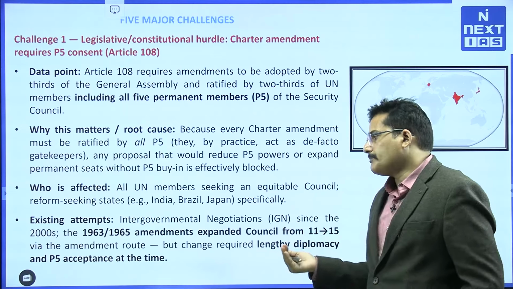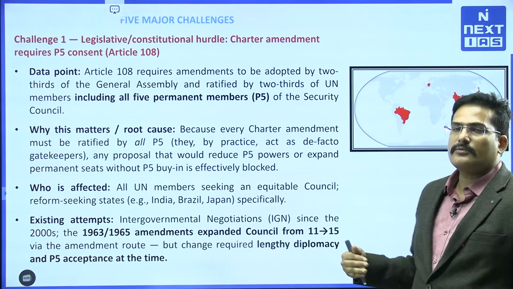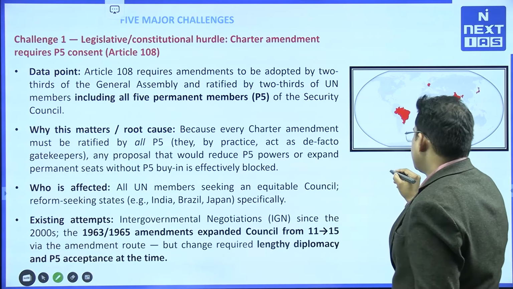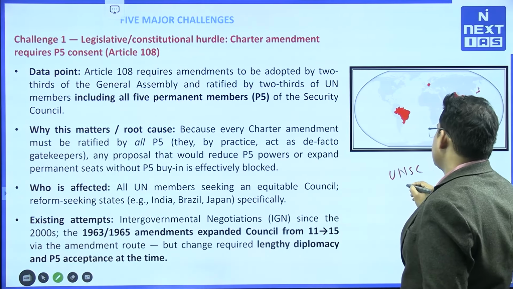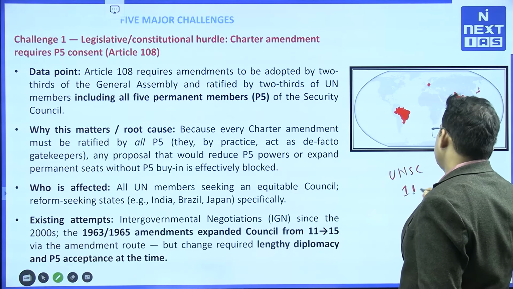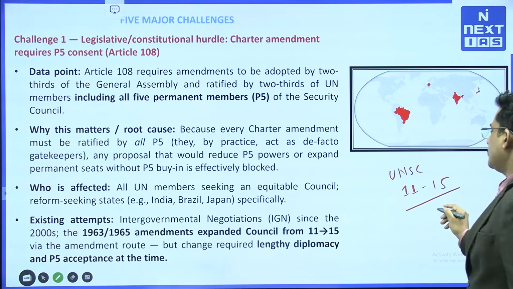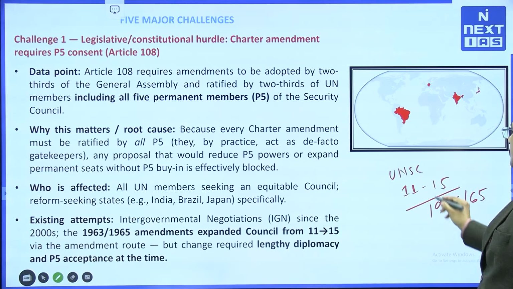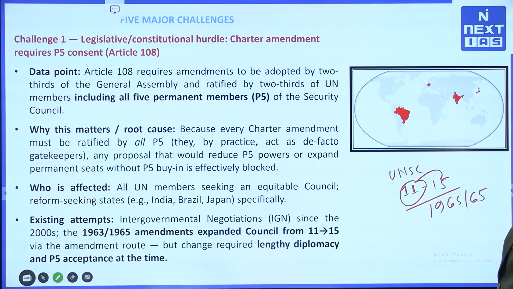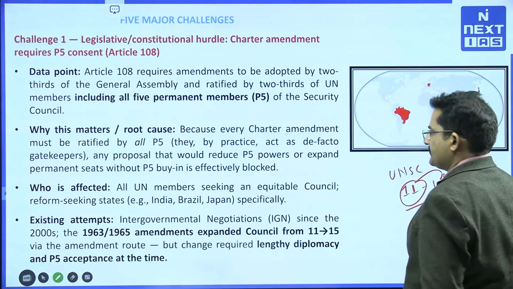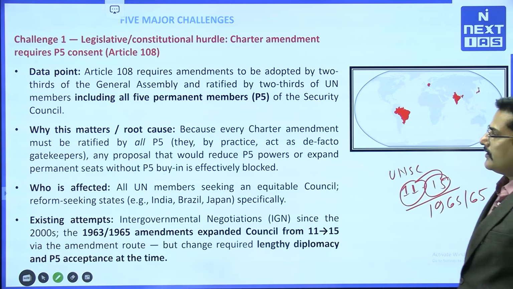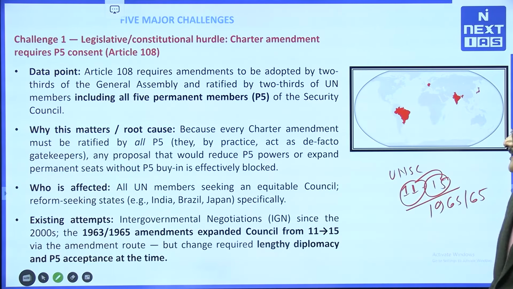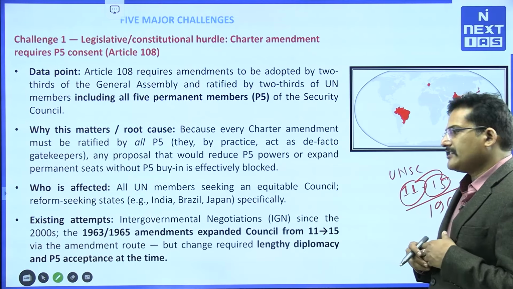For example, non-permanent members were increased from 11 to 15, right. The total strength of the United Nations Security Council was increased from 11 to 15 in the past. When did it happen? 1963-65, right. Earlier it used to be 11. By this amendment, we took it to 15 members, right. And also, there have been intergovernmental negotiations active since 2000, right.